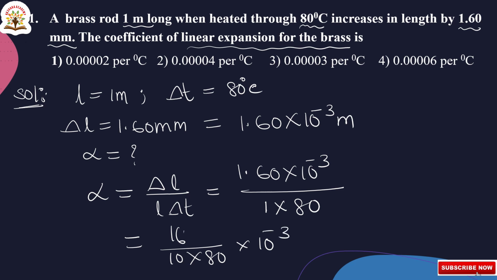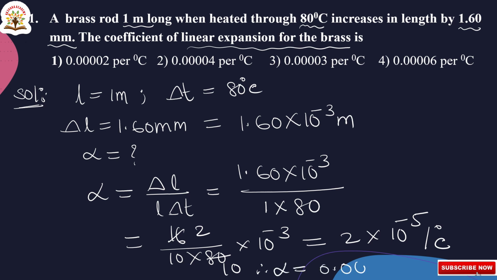Here 8 times 2 is 16, so that is equal to 2 into 10 to the power of minus 2 into 10 to the power of minus 3, which gives 10 to the power of minus 5 per degree centigrade. Therefore alpha is equal to 0.00002 per degree centigrade. This is the final answer.